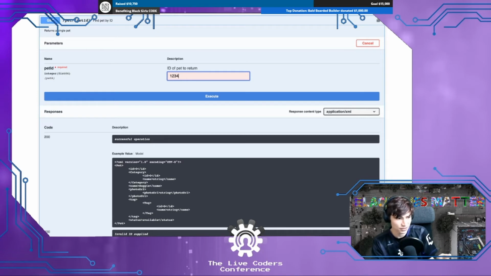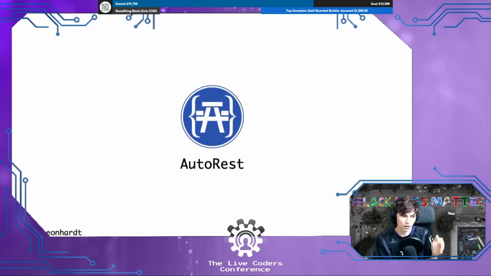So the main focus today that I'm going to be talking about is something called AutoRest. Now, AutoRest is a project that came out of Microsoft Azure, Microsoft's cloud provider, if you're not familiar with it. The concern was that Azure has a ton of APIs, and the hardest part is that Azure supports so many different languages.